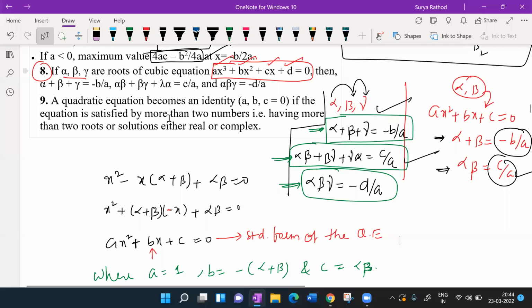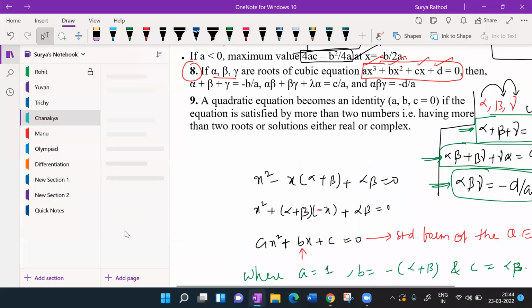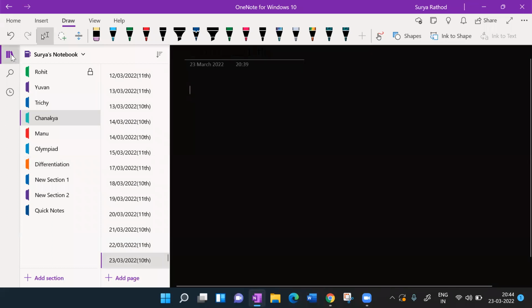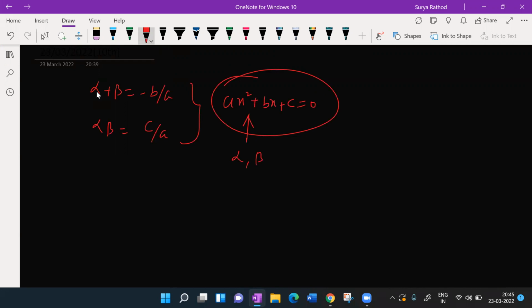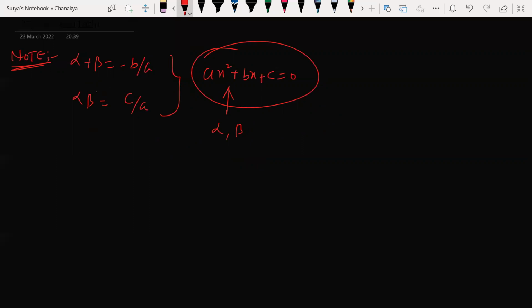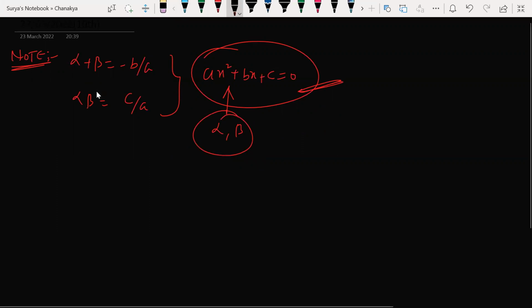So what we discussed so far: if a quadratic equation has two roots, the sum of the roots, alpha plus beta, is equal to minus B by A. The product of the roots is C by A. When does it happen? When a quadratic equation has two roots. Of course, a quadratic equation will have only two roots, not more than that, since the degree is 2. I took them as alpha comma beta.